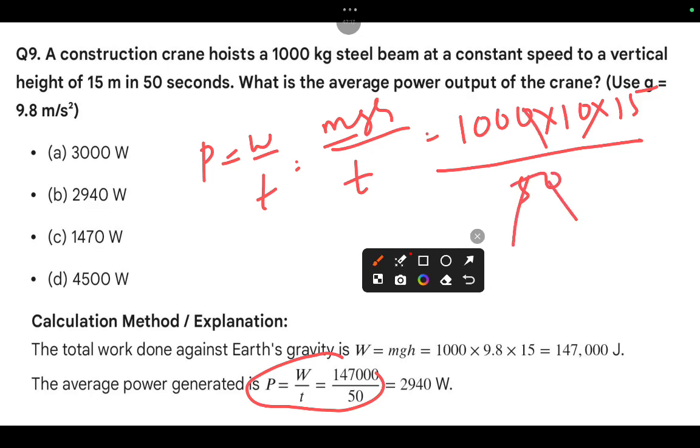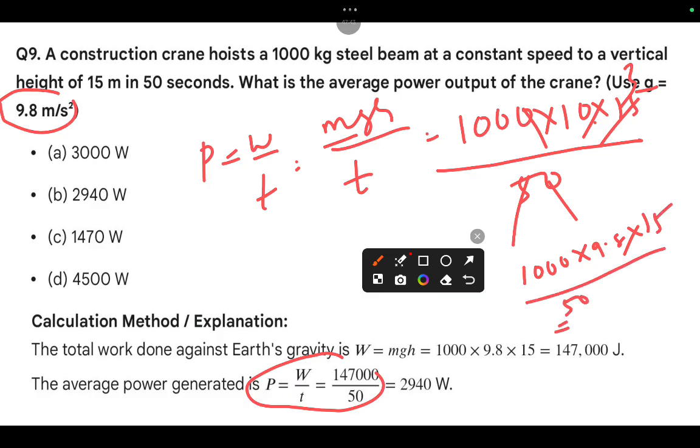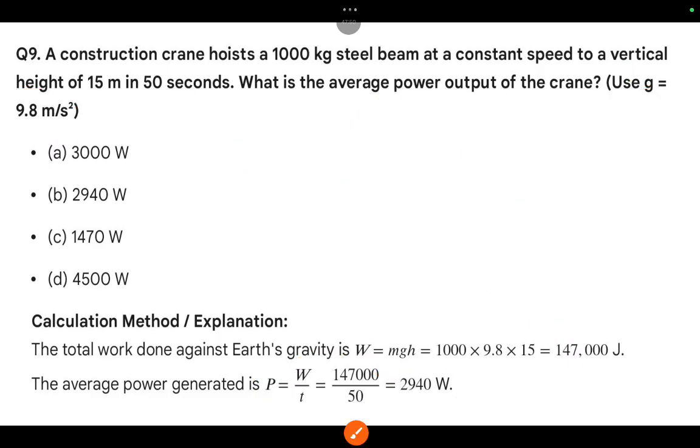Clear? So finally, obviously, you will get the answer 30. Oh my God! Wait a second, my dears. The question is about 9.8 approximately. So taking 1000 into 9.8 into 15 by 50, after the calculation, 2940 watts. Okay.